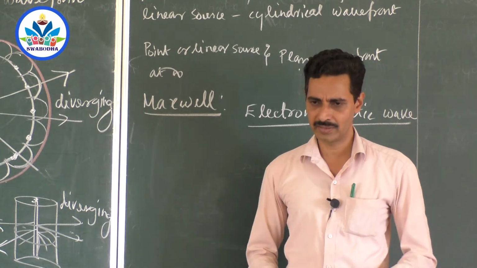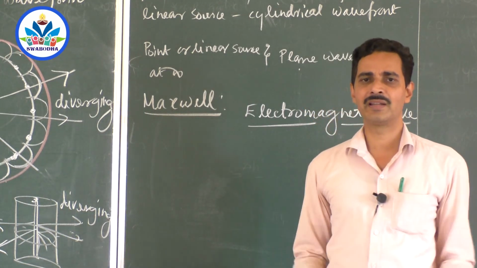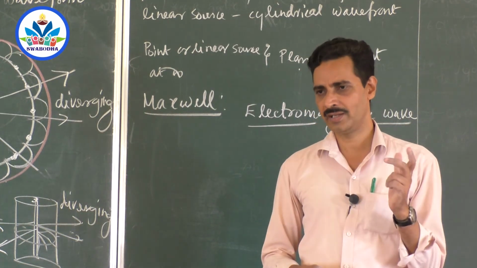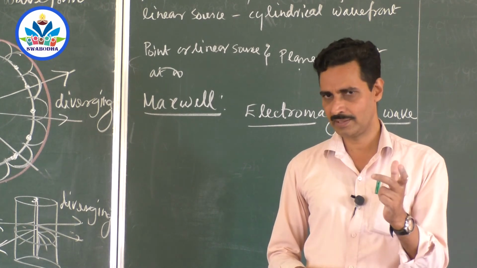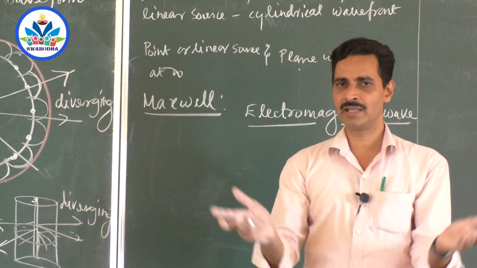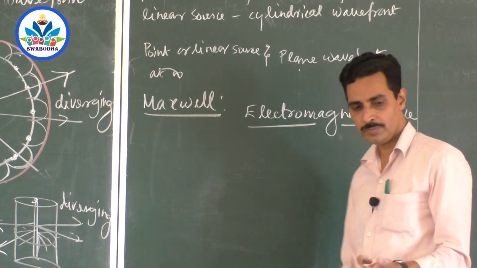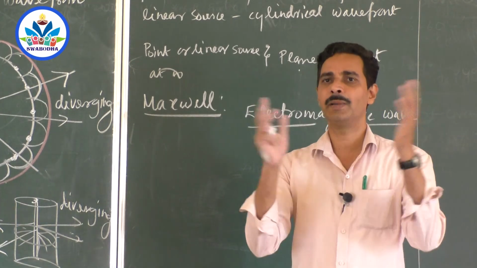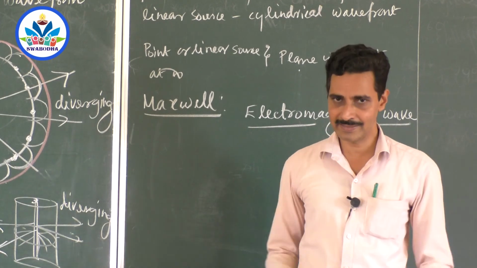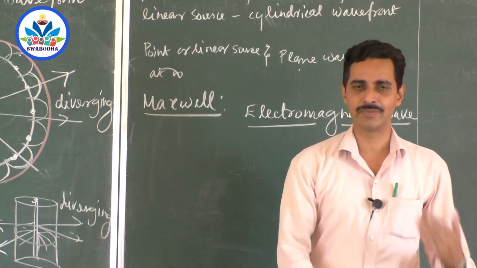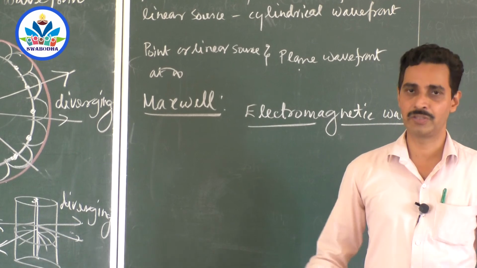What do you mean by electromagnetic wave? Electric field and magnetic fields combined. Suppose you have a magnet. Around the magnet there is a magnetic field. Even if you hold the magnet in vacuum or anywhere, there is a magnetic field. A magnetic field can exist even in a medium as well as in vacuum.